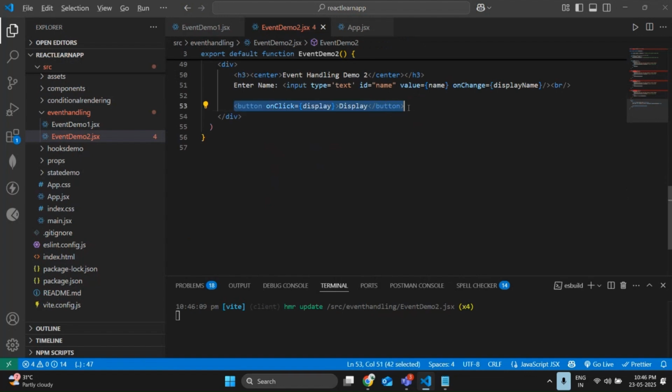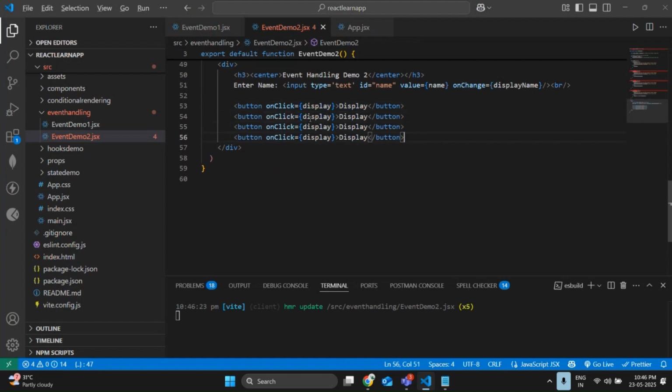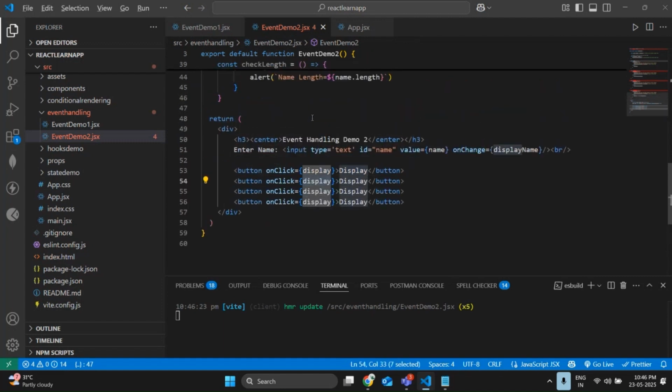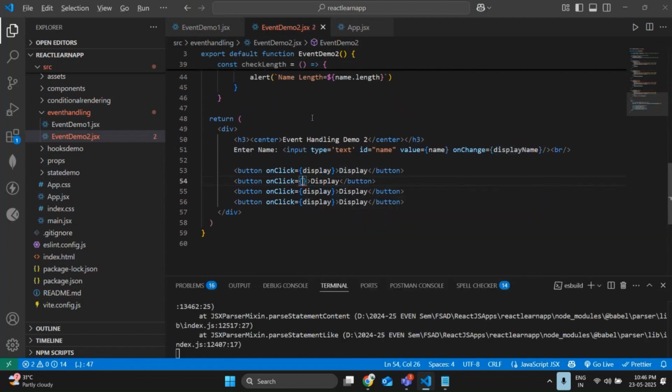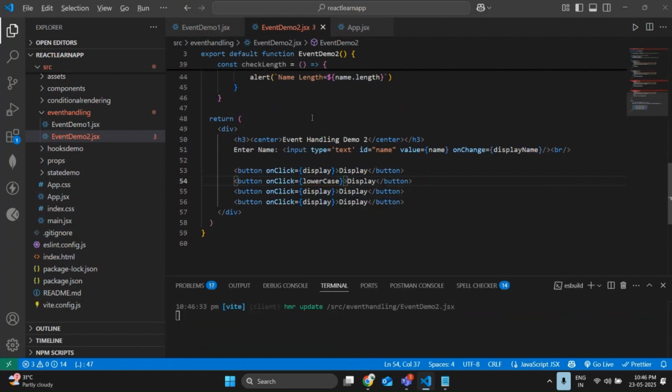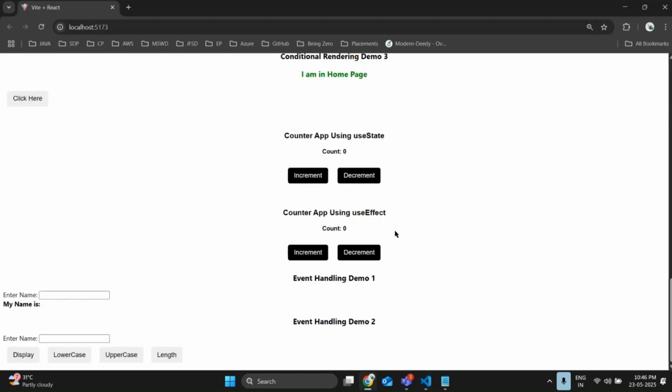Copy this button. Done. First, let me provide lowercase, done. Let me use a button for uppercase, uppercase, and check length. Okay, how is it looking?